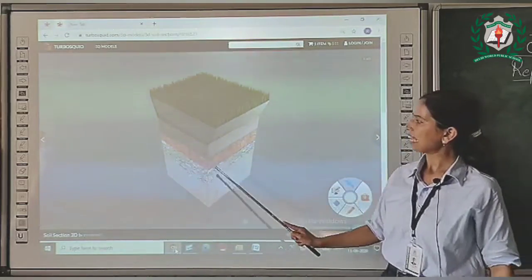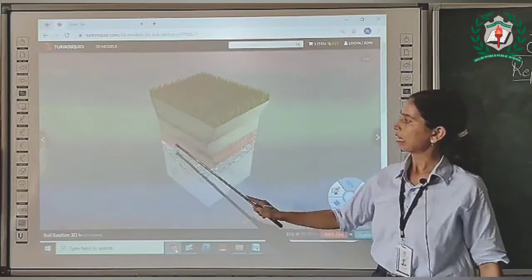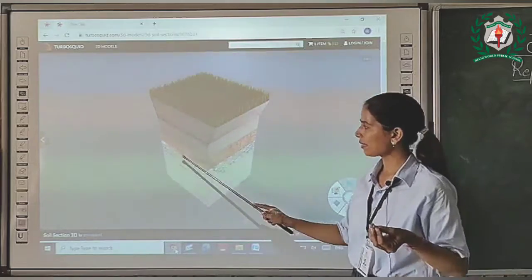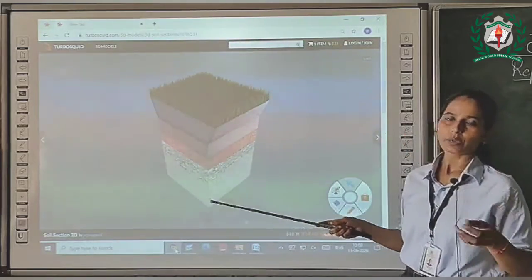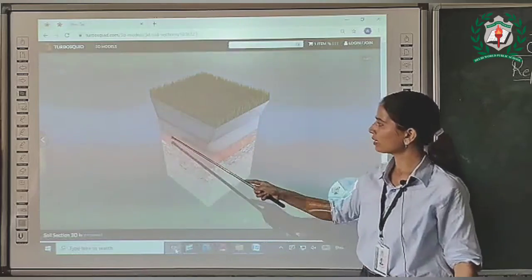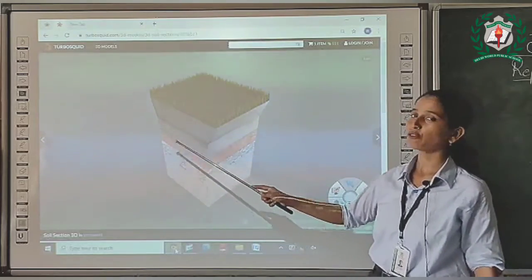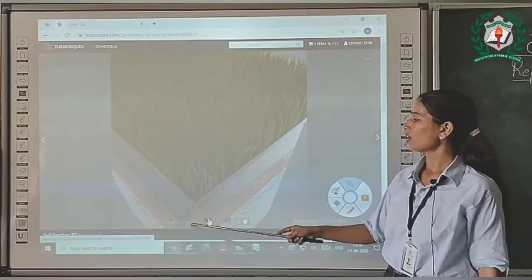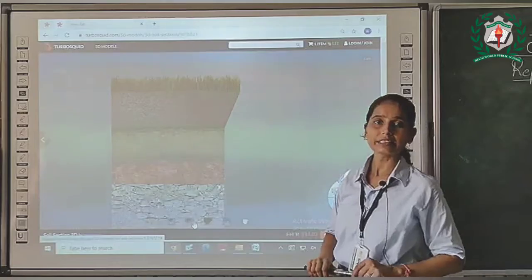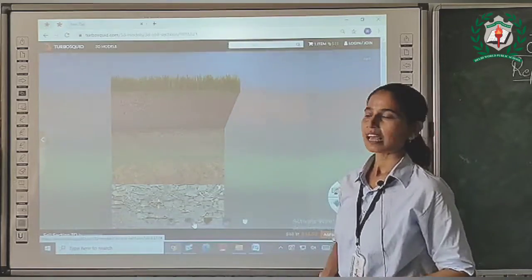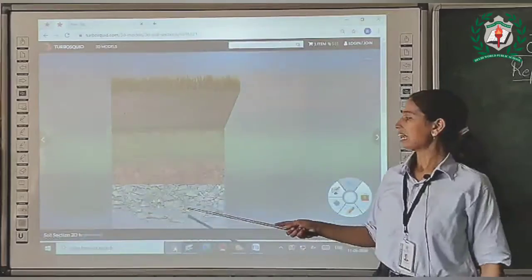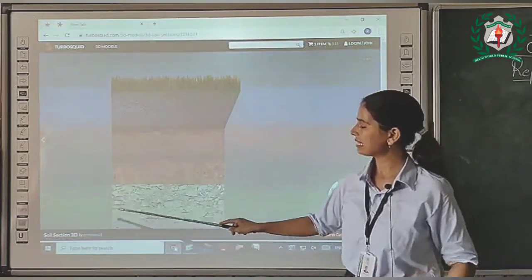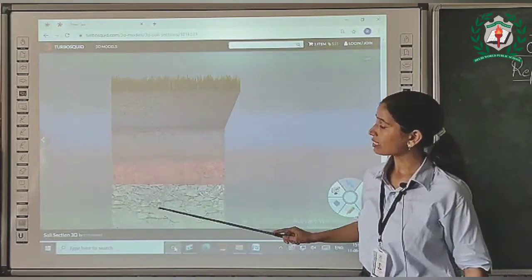This is the third layer of soil. The third layer of soil consists of small rocks, which have small cracks in them and are partly weathered. बिखरे हुए होते हैं छोटे छोटे टुकड़े. These small pieces of rocks are found in this layer, which is called horizon C or the third layer of the soil. Then the last layer of the soil is known as bedrock, and it is very hard. As you can see, it has rocks and stones in it.